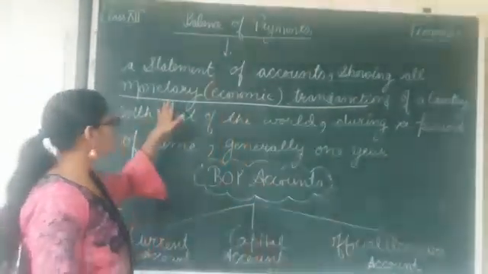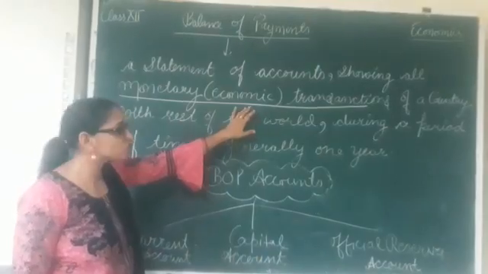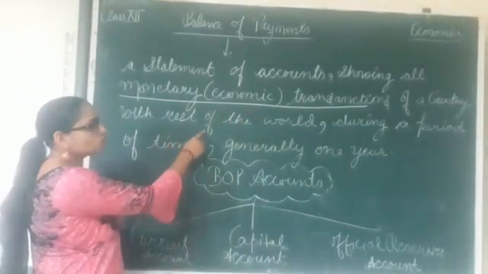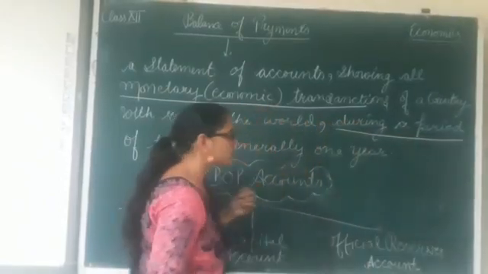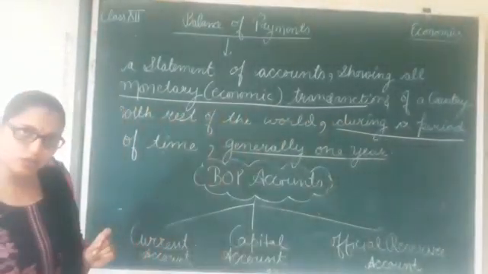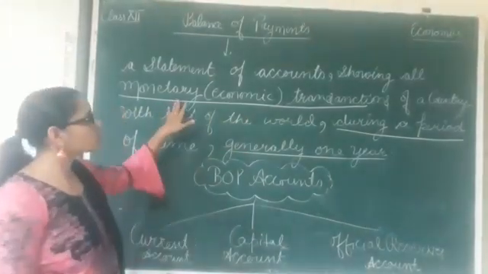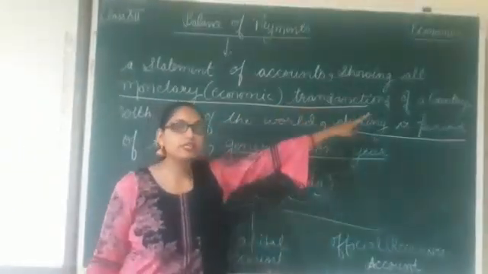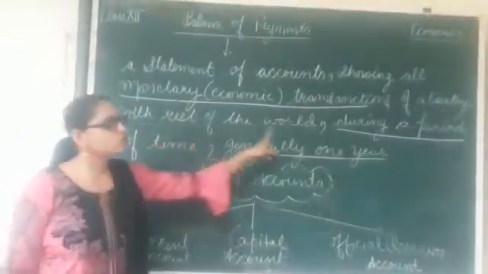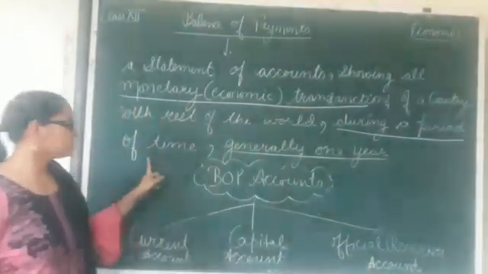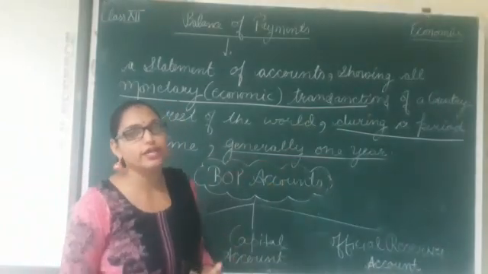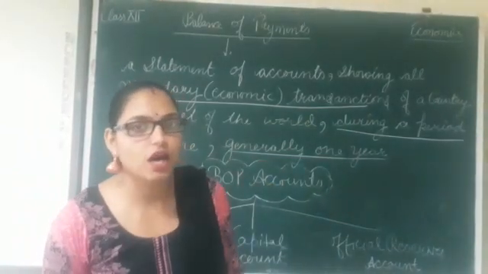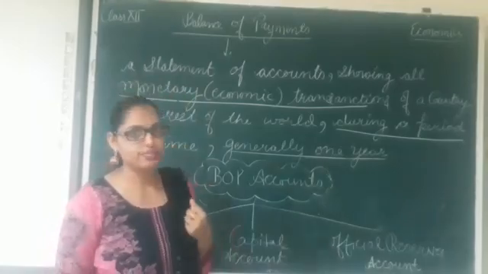We deal here with the monetary or economic transactions of a country with the rest of the world during a period, generally of 1 year. So it is a statement of accounts which shows the economic or monetary transactions of a particular country with the rest of the world during a period of time, generally 1 year. That statement of accounts is known as the balance of payments account, or BOP.